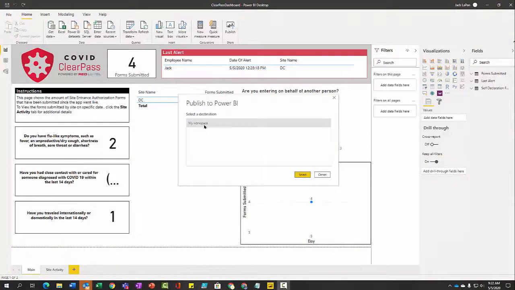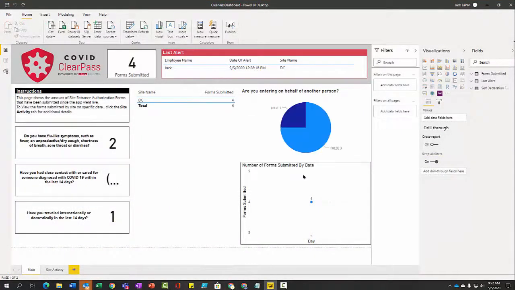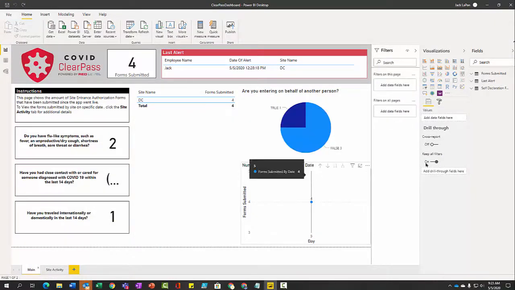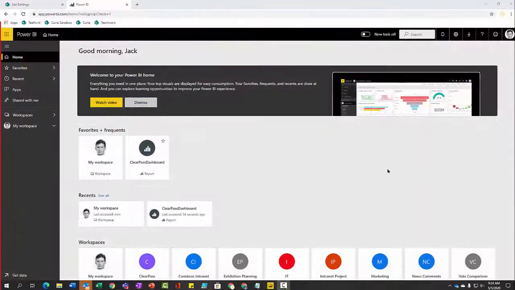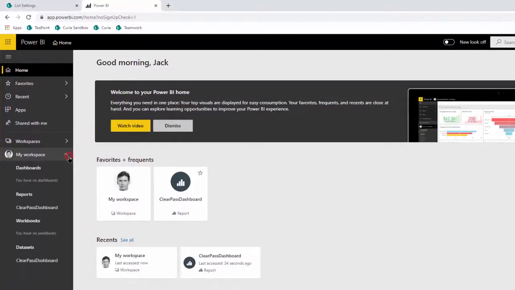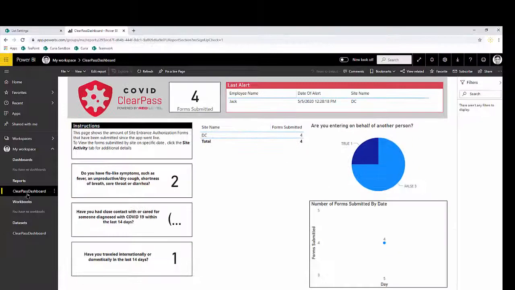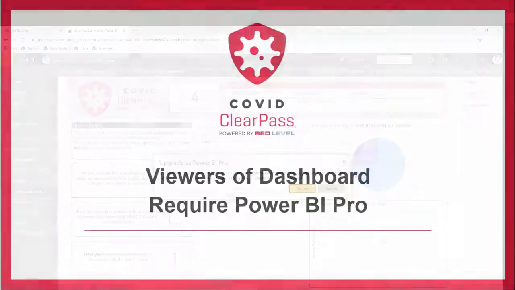Once you've signed in, you select My Workspace, select Got It. Once you've published your dashboard from the desktop, go to powerbi.com, sign in with your Office 365 credentials, and under My Workspaces, you'll see your reports for ClearPass dashboard. From here, you can share it with the appropriate people.